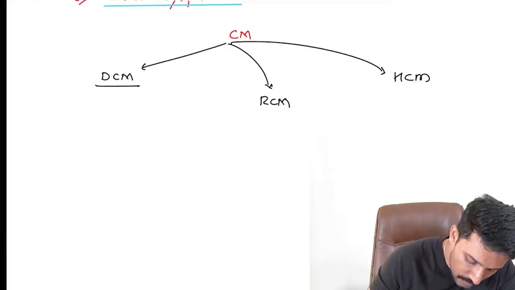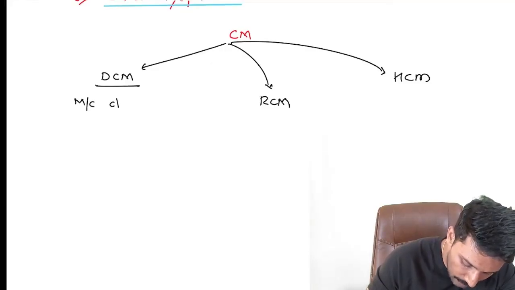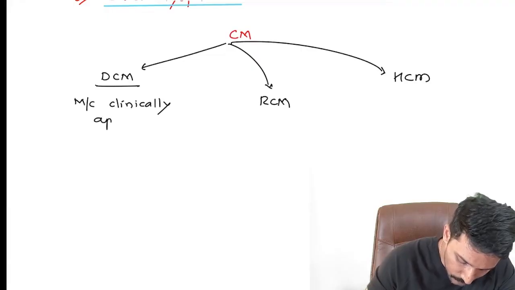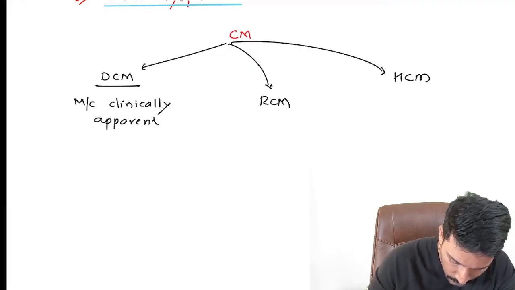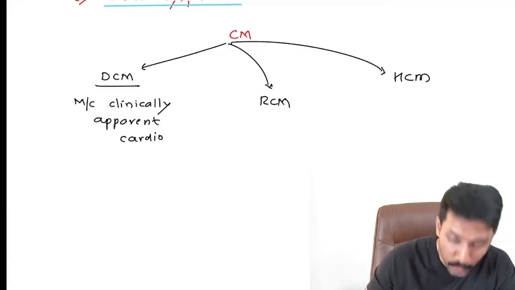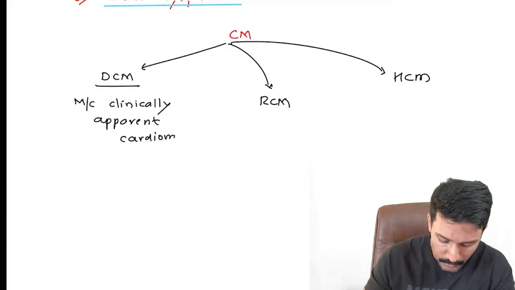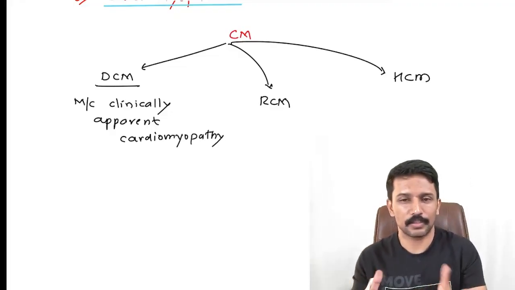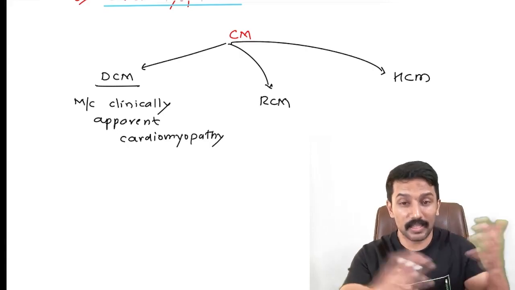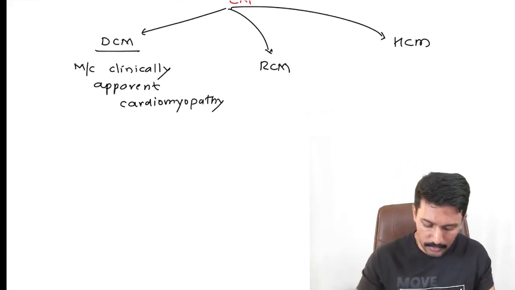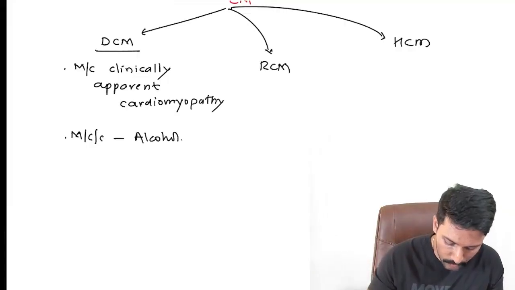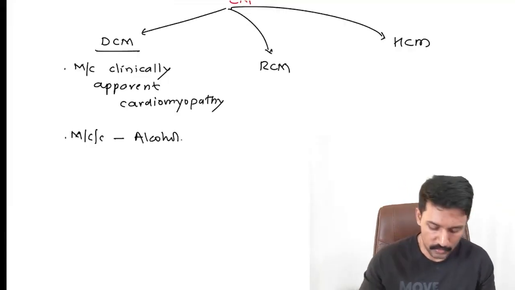Dilated cardiomyopathy is the most common clinically apparent cardiomyopathy, meaning symptomatic cardiomyopathy. Hypertrophic cardiomyopathy is overall most common, but the majority of these patients don't have symptoms. That's why it's not usually diagnosed. Until and unless we screen the whole population, we may miss it. Okay. The most common cause for dilated cardiomyopathy right now is alcohol. Alcohol is the most common cause for it.